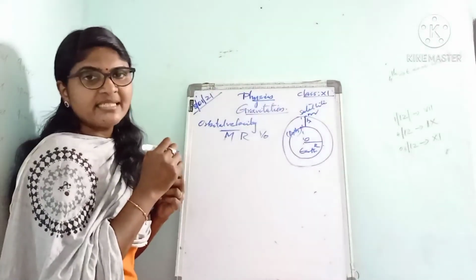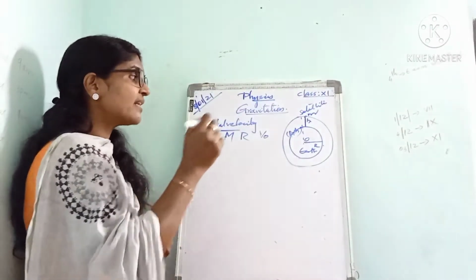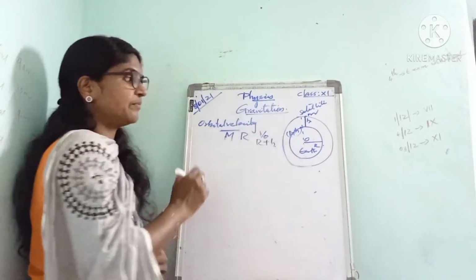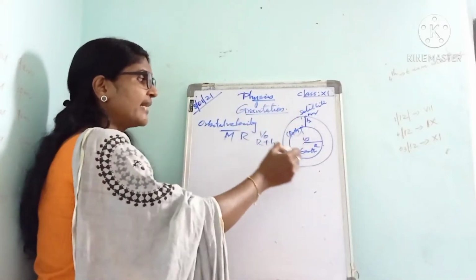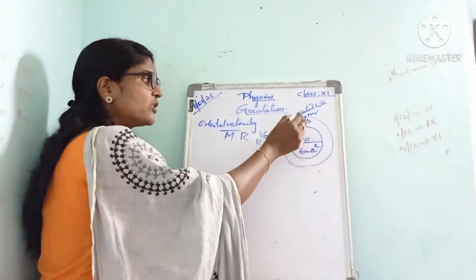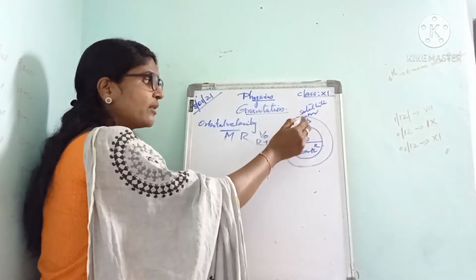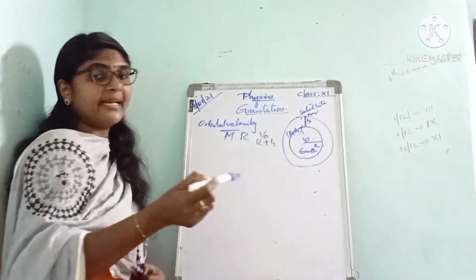The orbital radius of the satellite is the total distance, R plus h.